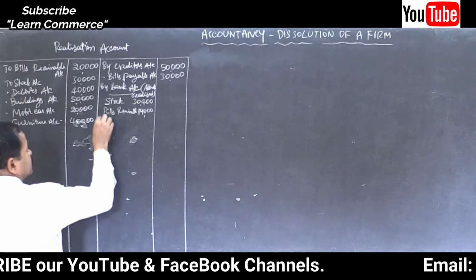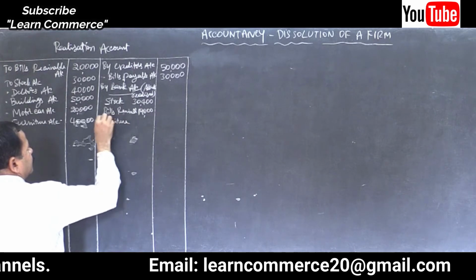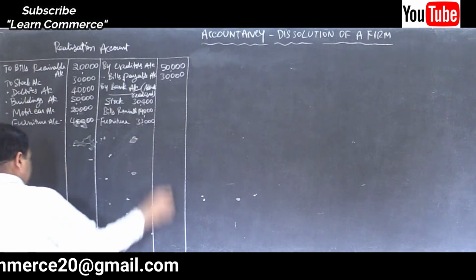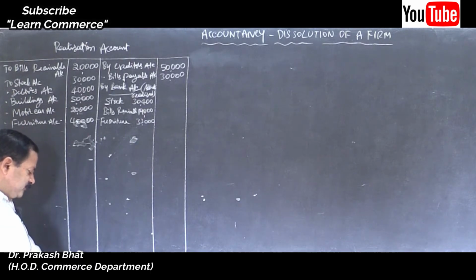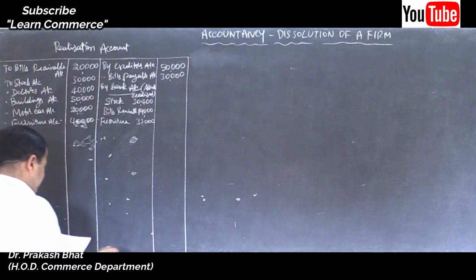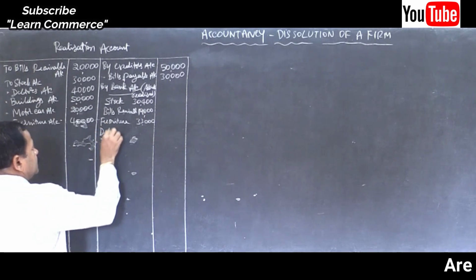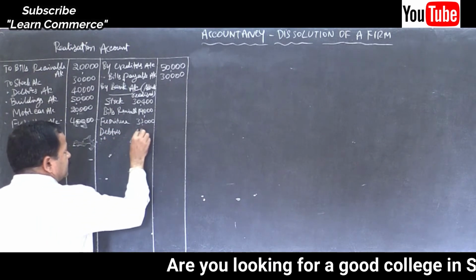Furniture 33,000. Refer to the adjustment part, not the balance sheet now. Then debtors 42,600.